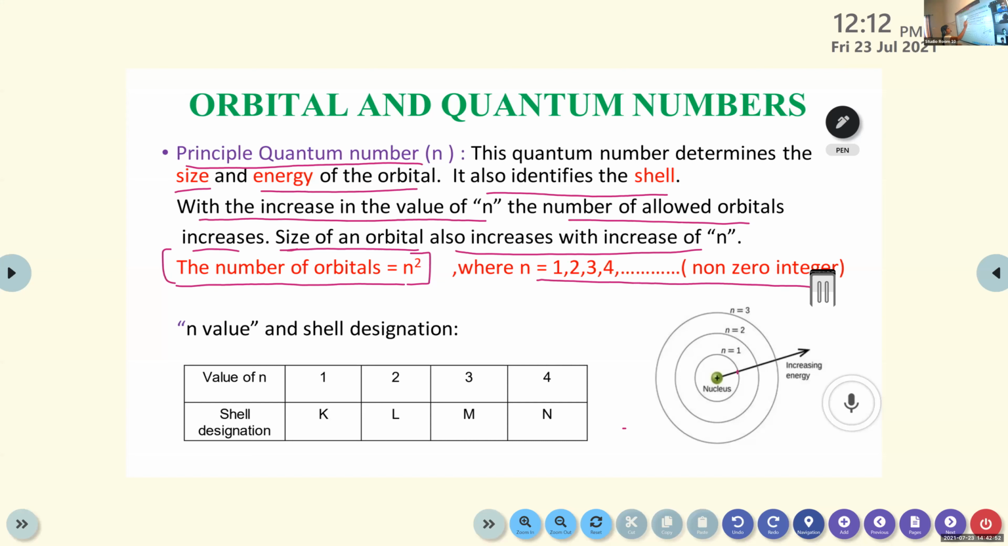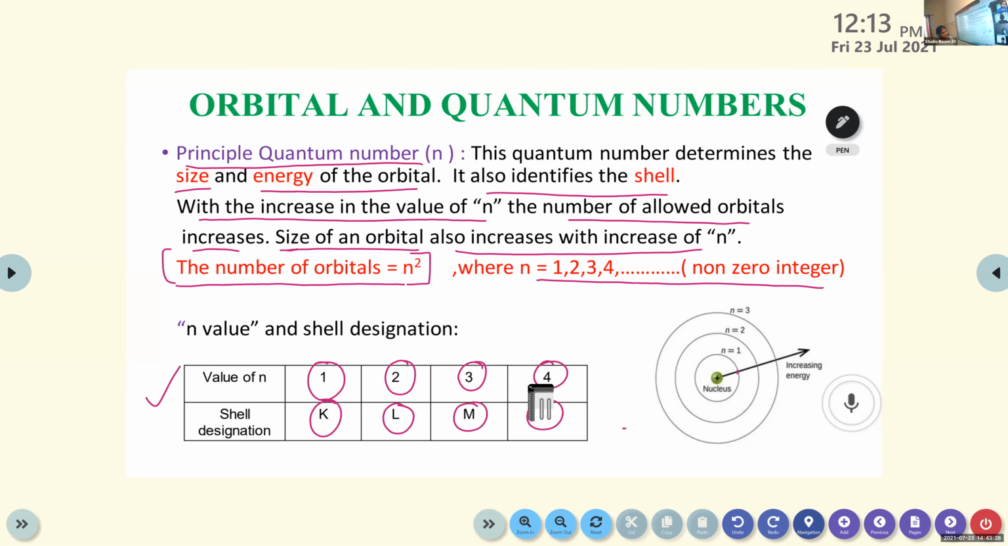In the beginning I told you that when you know the principal quantum number, we can identify the shell. So this is the table that helps to identify which shell that orbital belongs to. When the value of n equals 1, it is K shell. You have learned about different types of shells, right? Do you remember? K, L, M, N. Then n equals 2 is L shell, n equals 3 is M, and 4 stands for N, like that.